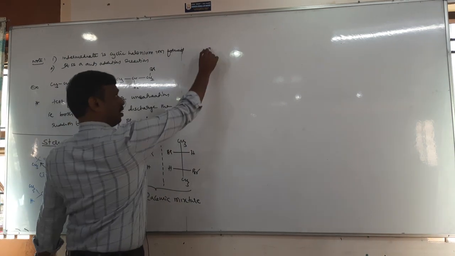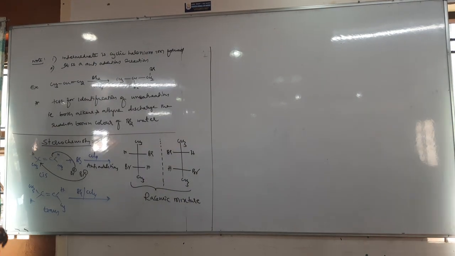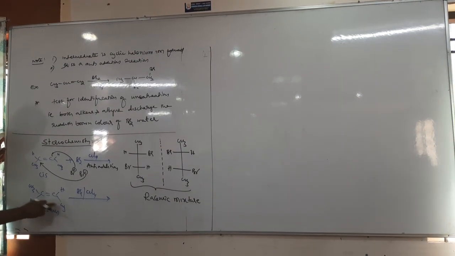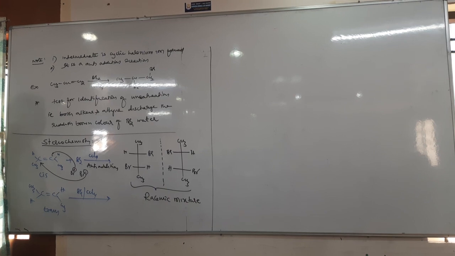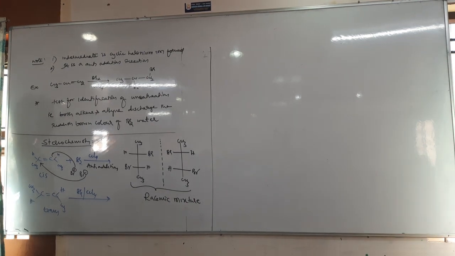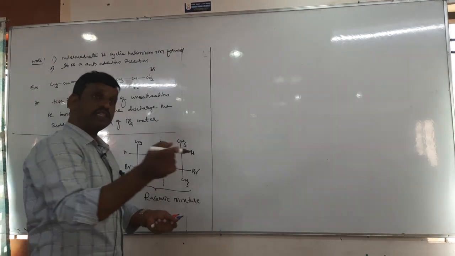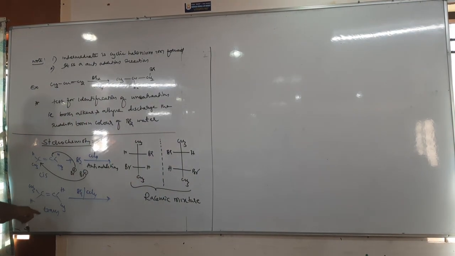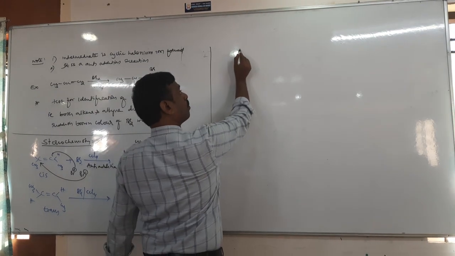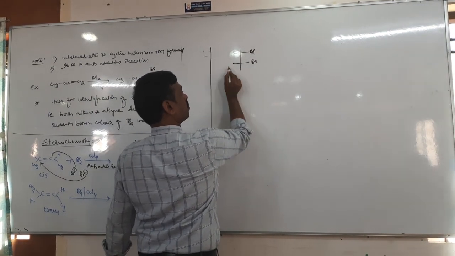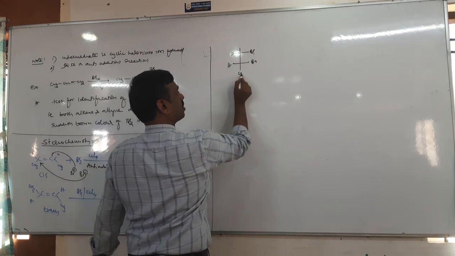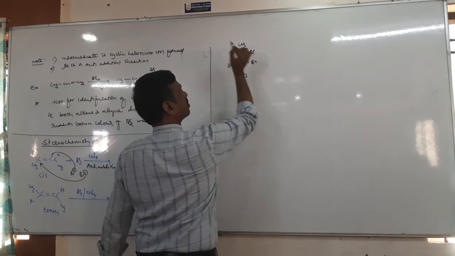Okay, tell me, in trans, listen, it's very simple. In trans, the methyl groups are already opposite. Methyl groups already opposite, and again we are adding bromine opposite. Then what happened? The resultant compound comes in the same direction. Bromine comes on the same side, and methyl also comes on the same side.